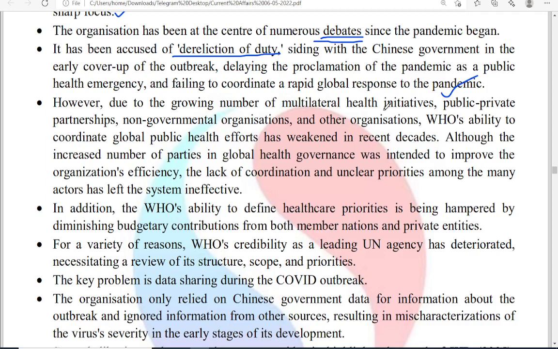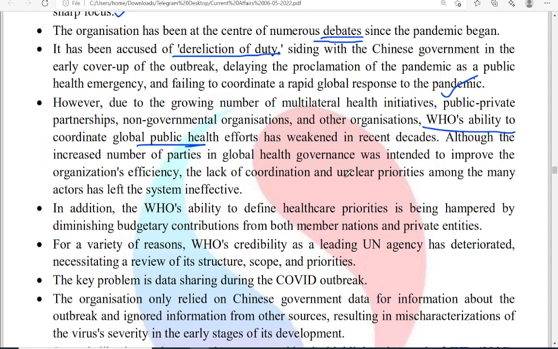But we cannot totally keep aside the WHO because of the growing number of multilateral health activities and also PPP methods, NGOs. There has to be coordination among the countries, among the other channels, other groups.